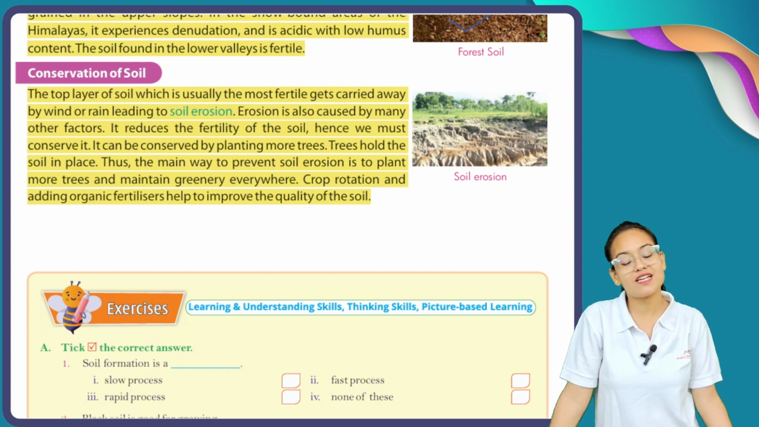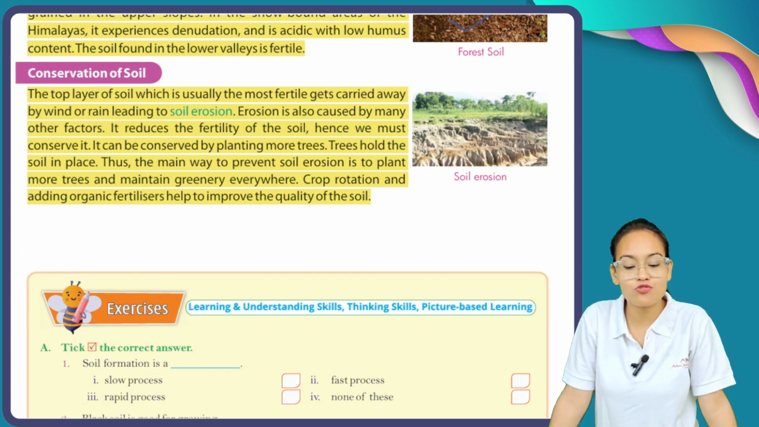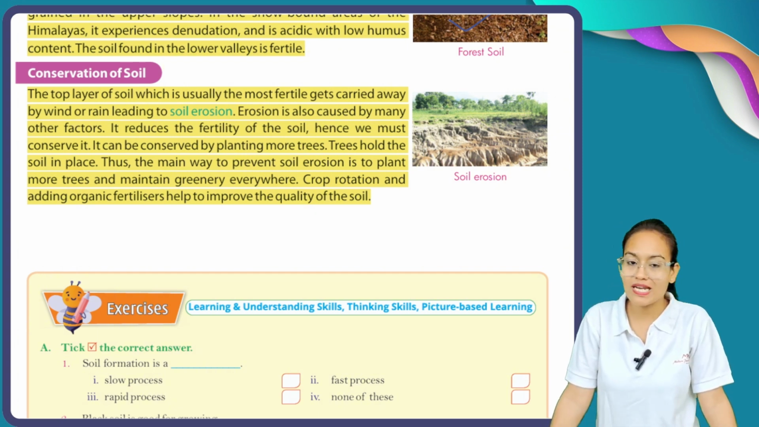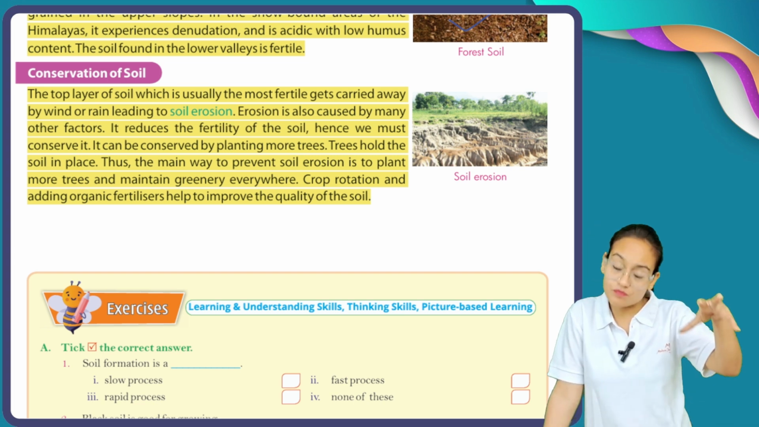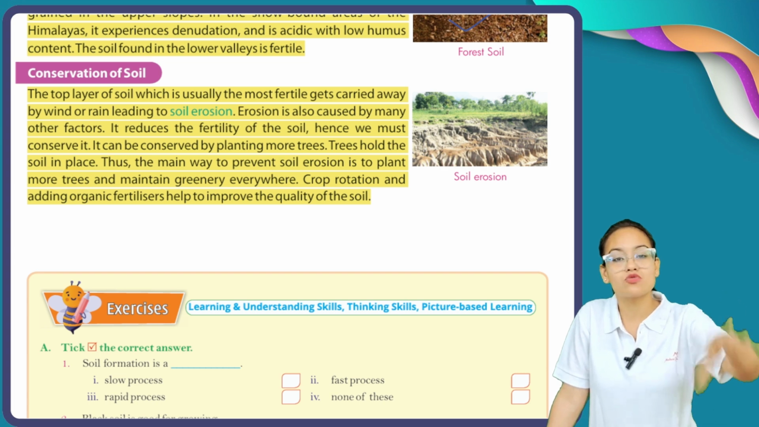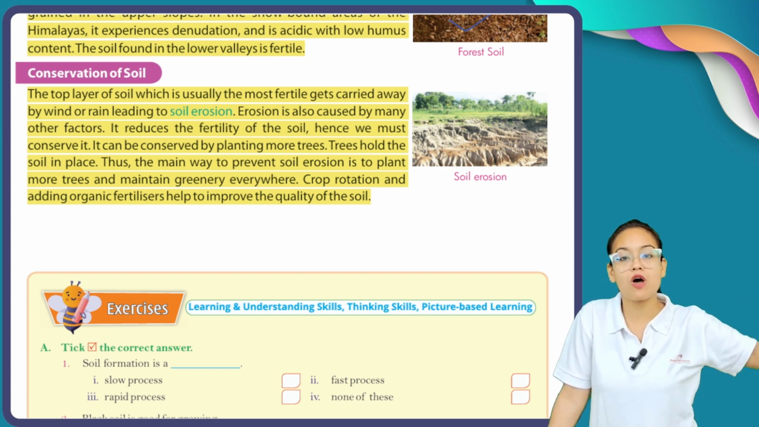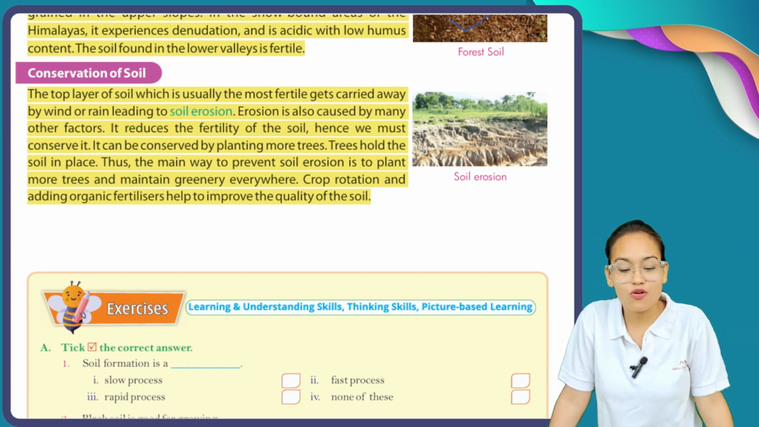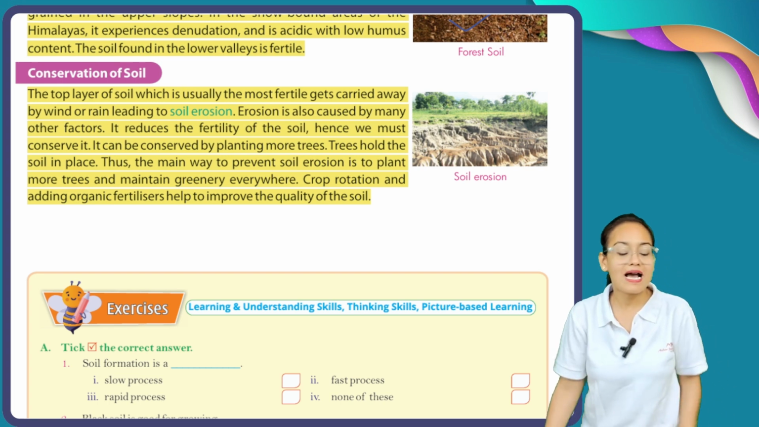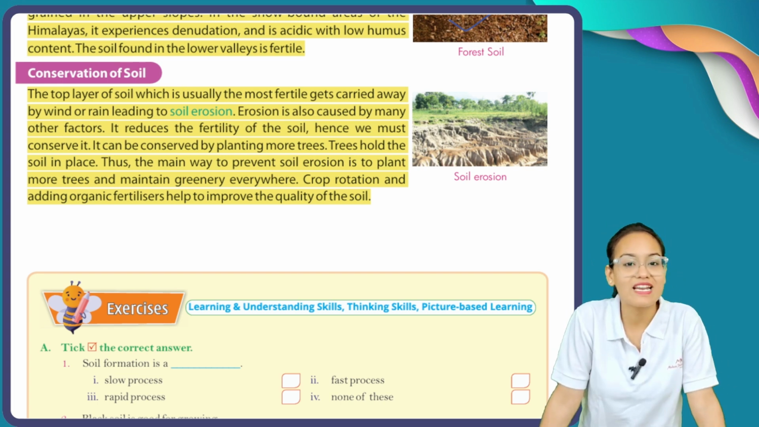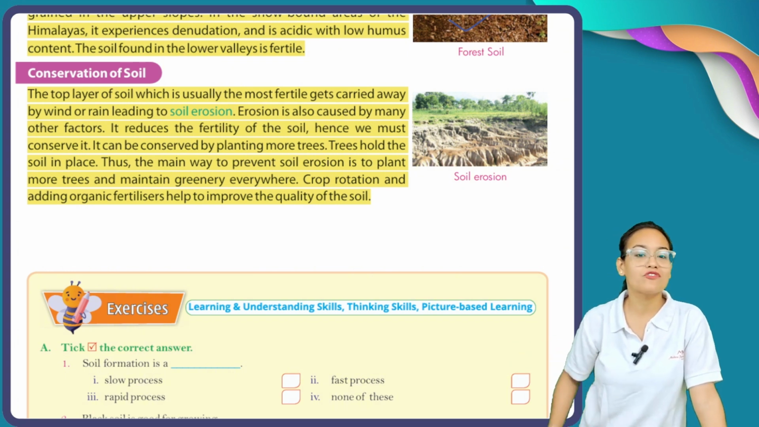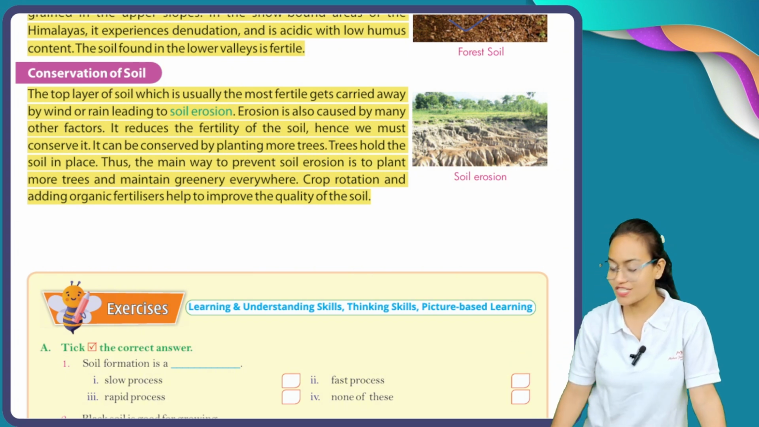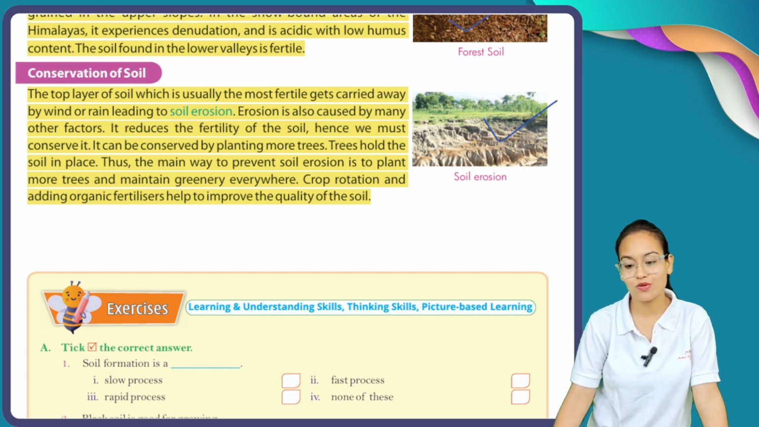Crop rotation and adding organic fertilizer help to improve the quality of the soil. Like always rotate crops, meaning for one season do the farming of this particular crop, and another season change it. Okay, so this is called crop rotation. And you can also add organic fertilizers to increase the productivity level of your soil. So my dear students, here you can see this is your soil erosion. Okay, so this is all in this chapter.